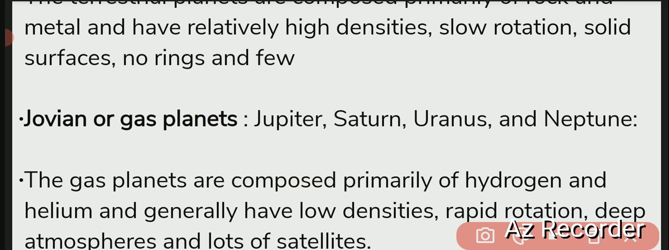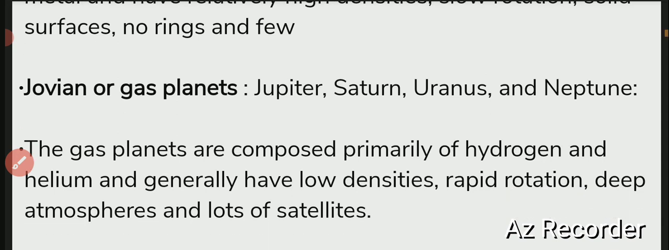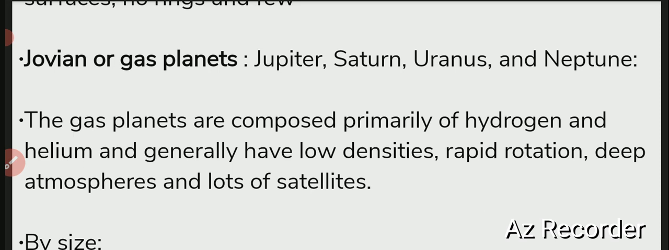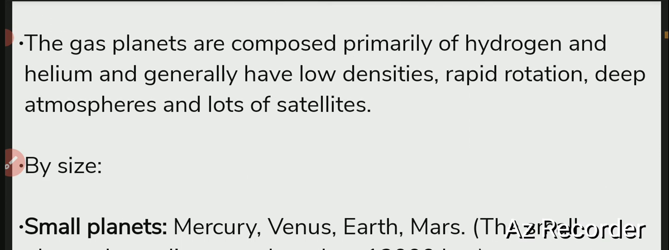Now we are talking about the Jovian planets and gas planets. Jupiter, Saturn, Uranus and Neptune, these are the four planets which are the Jovian or gas planets. You can say giant planet also. The gas planets are composed primarily of hydrogen and helium, generally have low density, rapid rotation, deep atmosphere and lots of satellites. So these are the planets that you can say giant planets or gas planets.